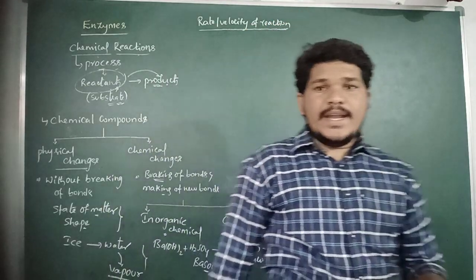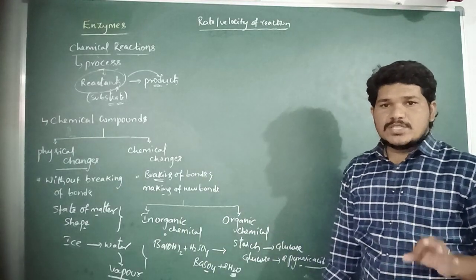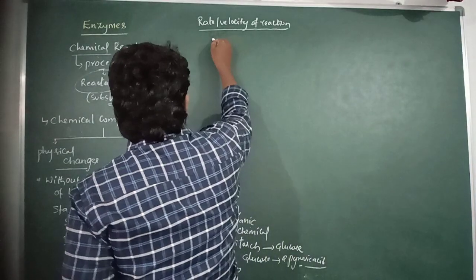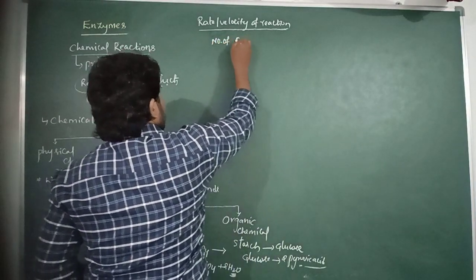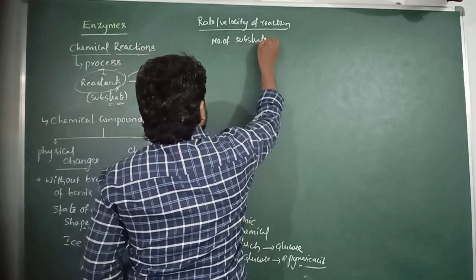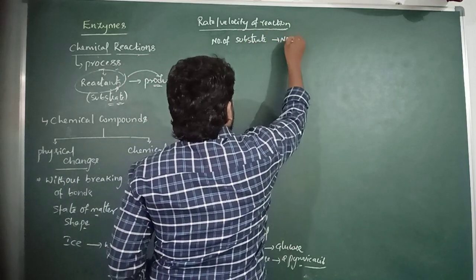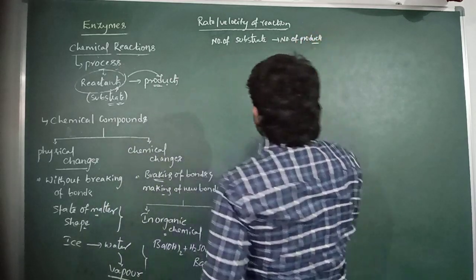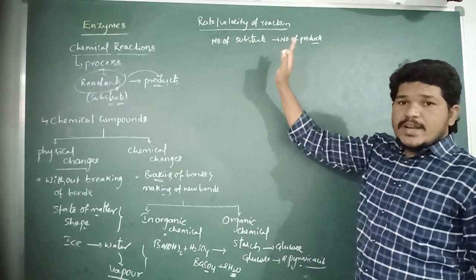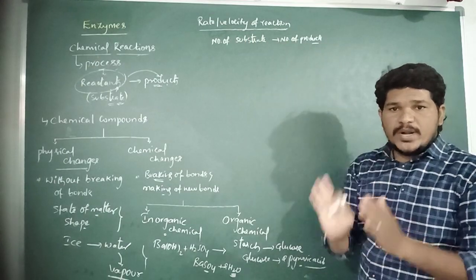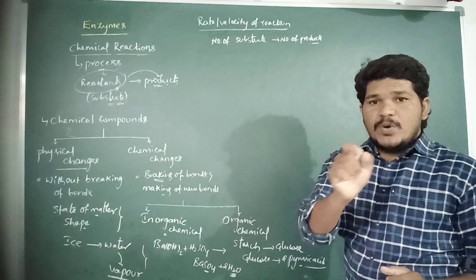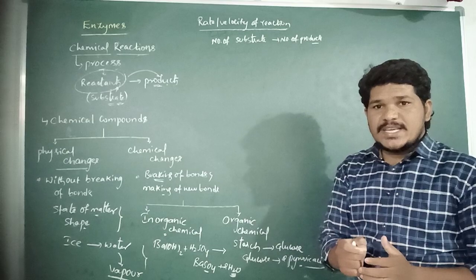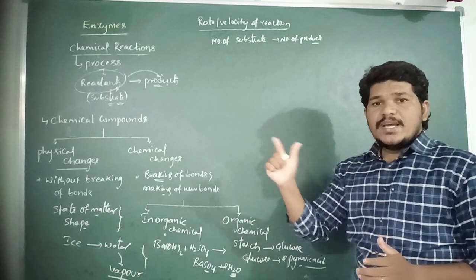So here, what is the rate or the velocity of the reaction? The number of substrate molecules converted into the number of products per unit time, in both physical and chemical reactions, is referred to as the rate of a physical or chemical reaction.